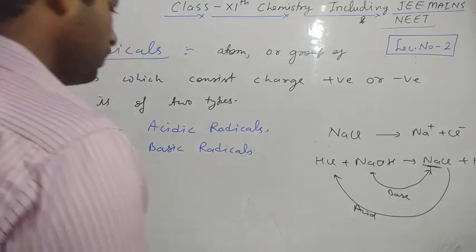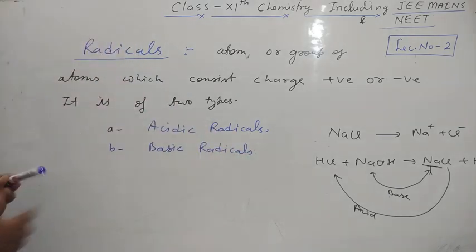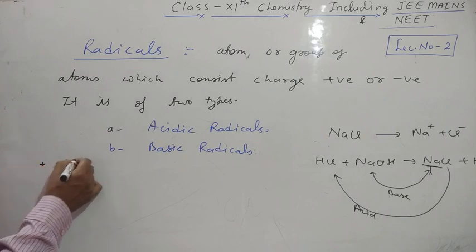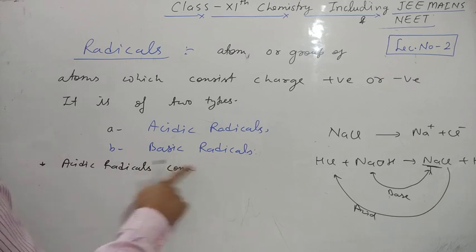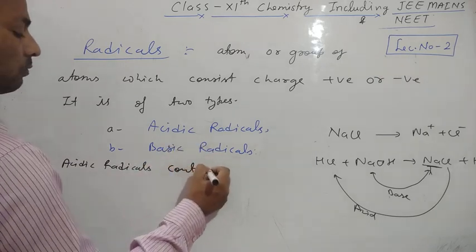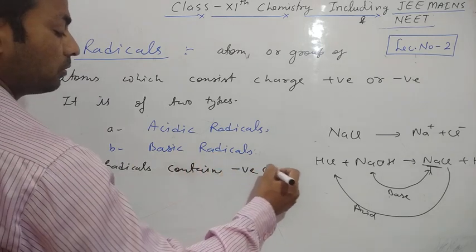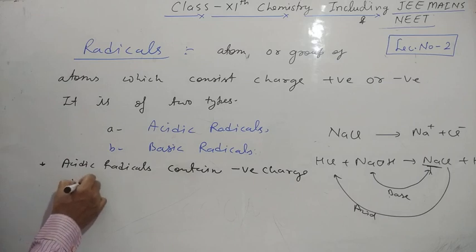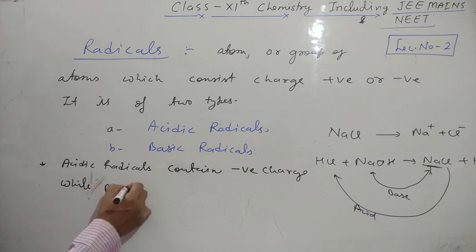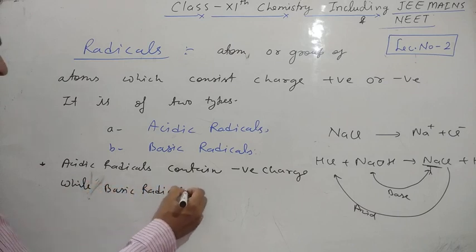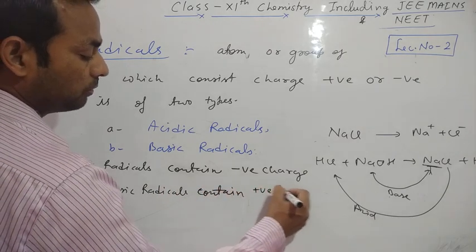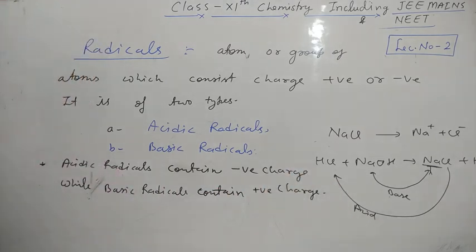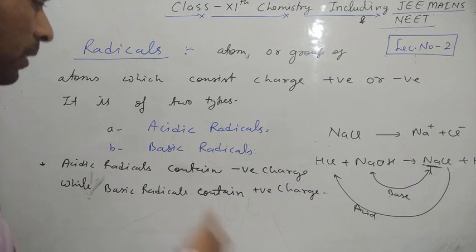Clear students? So an acidic radical contains negative charge, while basic radicals contain positive charge. Clear students? Okay, please take a screenshot.